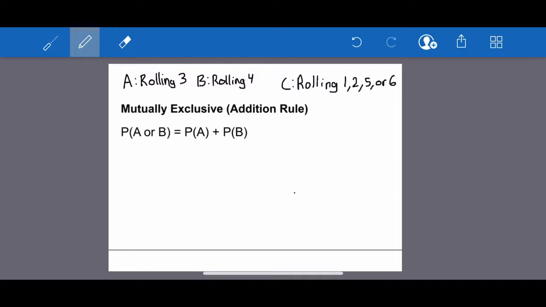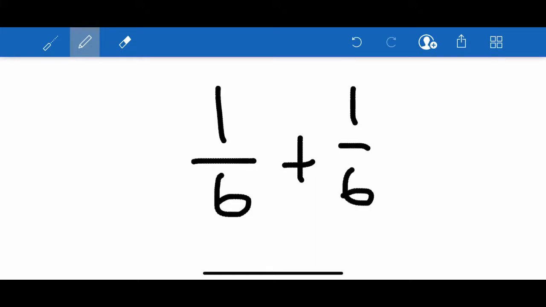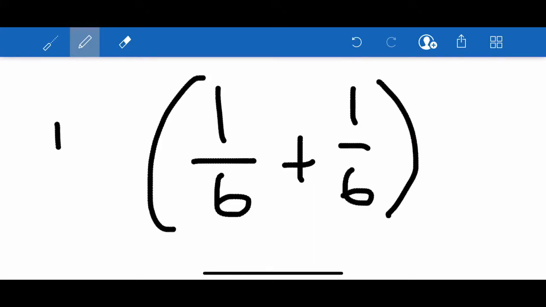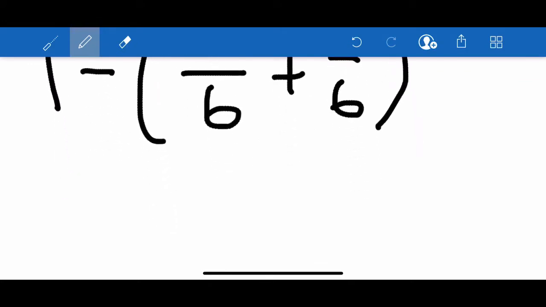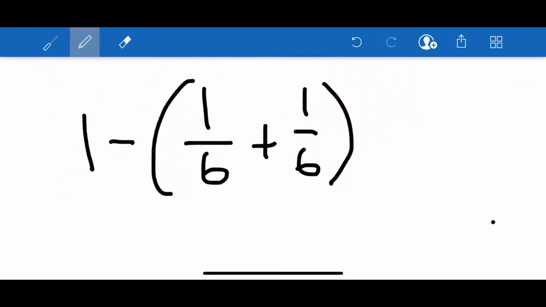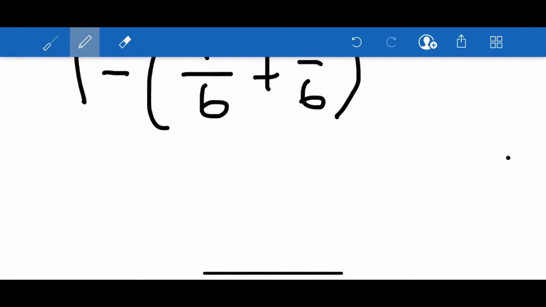And we can also find the probability of C by doing the probability of A or B and subtracting that from 1. So the probability of A is 1 over 6 because it's only one number, and then you add this with the probability of B, which is also 1/6, and then you would take that and subtract it from 1. So 1 over 6 plus 1 over 6 simplifies to 2 over 6, which simplifies to 1/3.